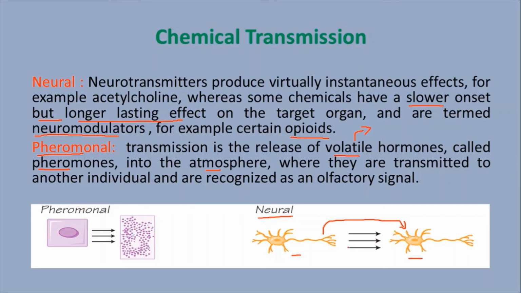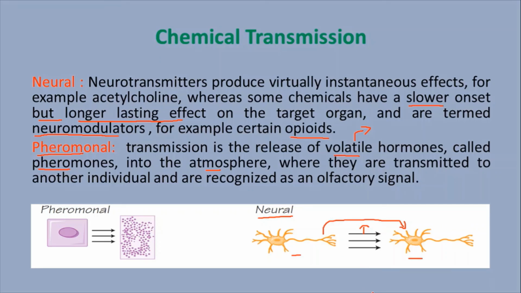The junction between the presynaptic neuron and the postsynaptic neuron, where the two parts of the neuron interact, is called a synapse. Here neurotransmitters are transmitted at the time of neurotransmission.